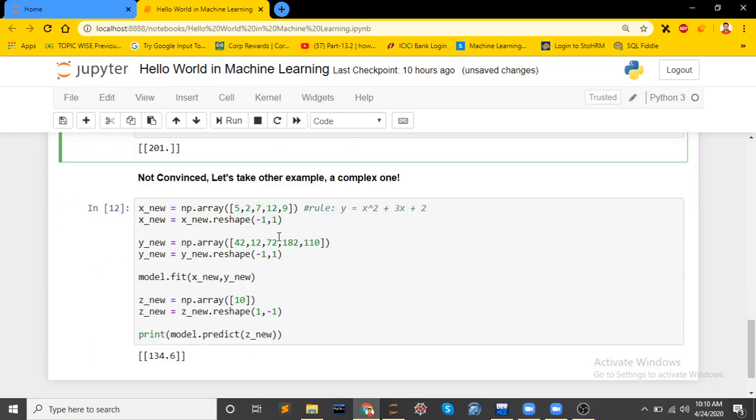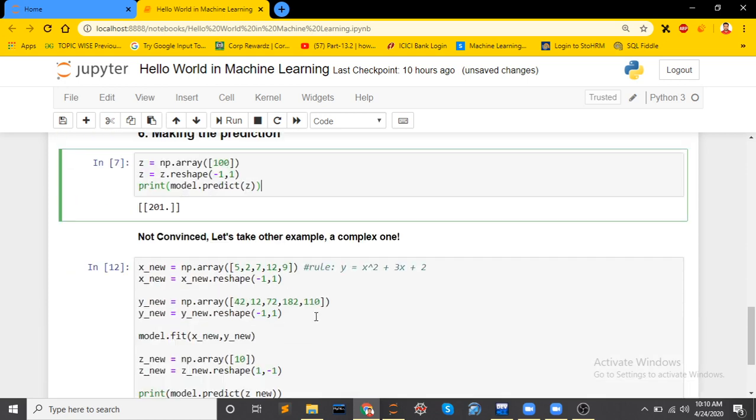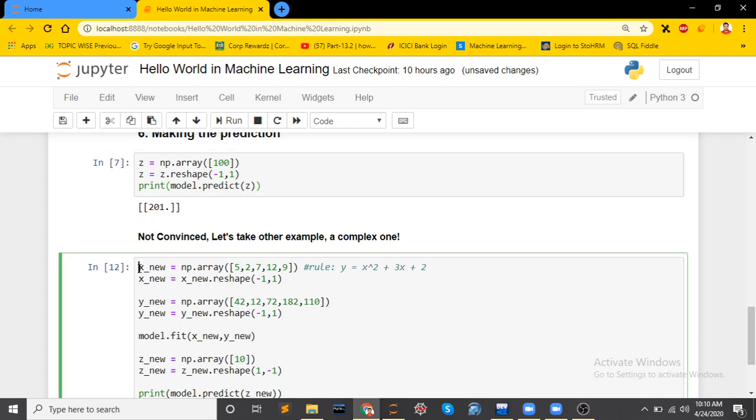So let me convince you. If you are not convinced, let me convince you with some other, more complex example. Now the same thing I have written. This is our input and this is our output. If you try to figure it out, this is the relation between x and y: y equals x square plus 3x plus 2. You can check the first example. For 5, what will be the value of y? 5 square is 25, plus 3x means 15. 25 plus 15 plus 2 is 42. So this is the relation between x and y.